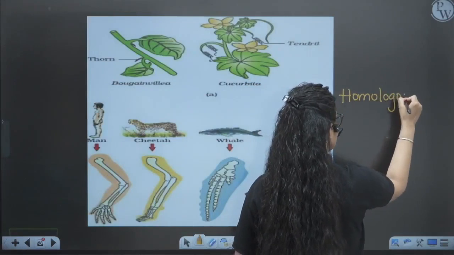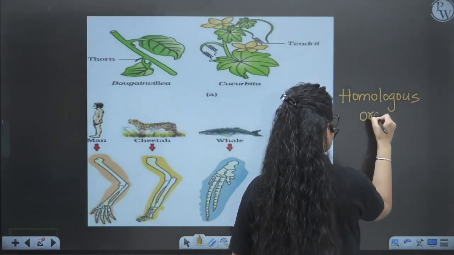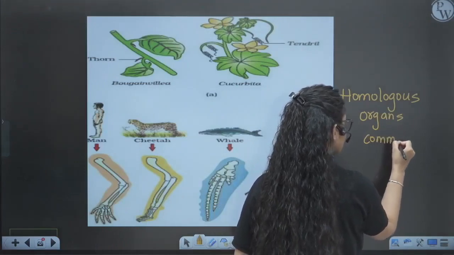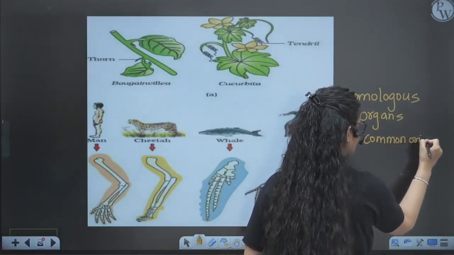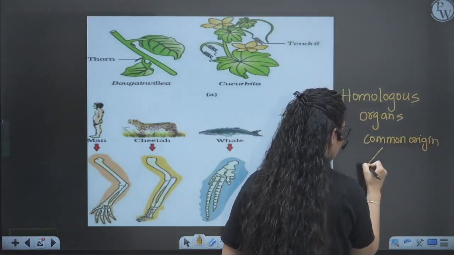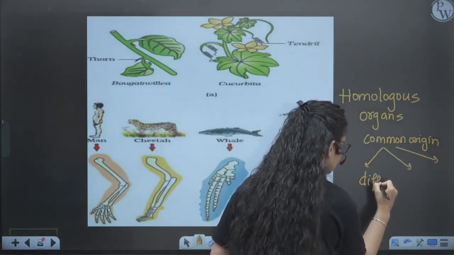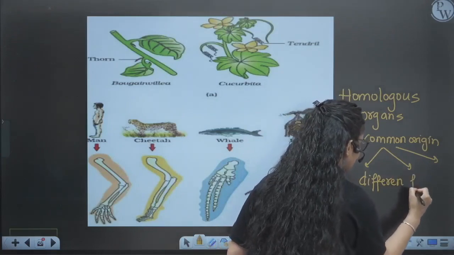Homologous organs means they have common origin but different function, because they are living in different environments.